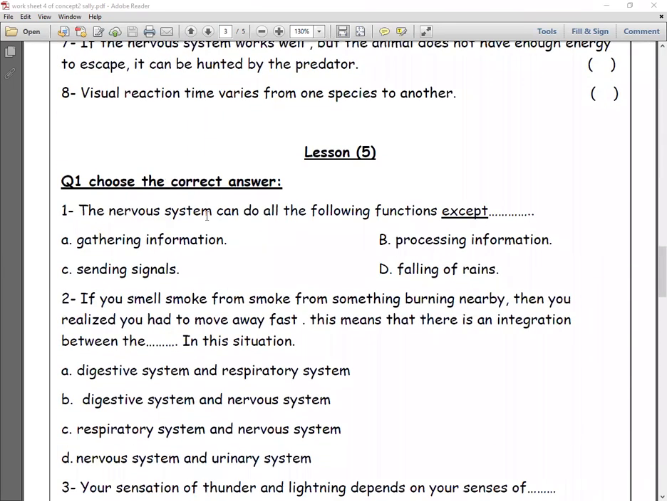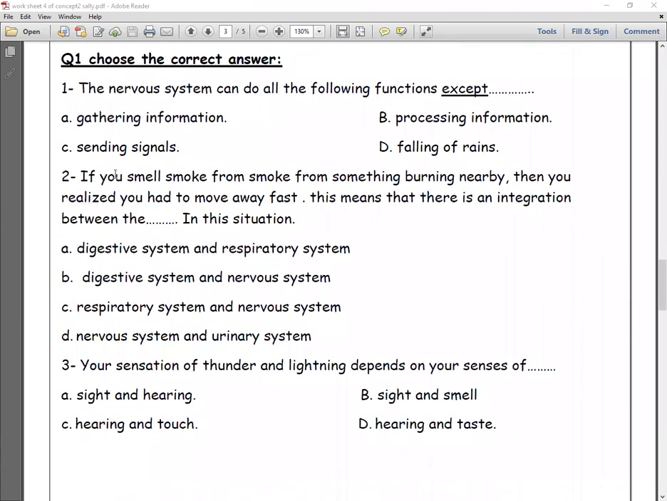Now let's start with lesson 5. Choose the correct answer. Number 1, the nervous system can do all the following functions except: gather information, processing information, sending signals, falling of rains. For sure, falling of rains doesn't affect the performance of the nervous system.